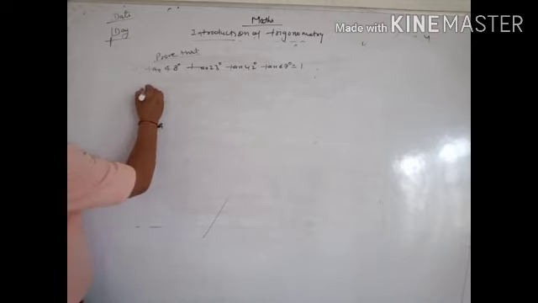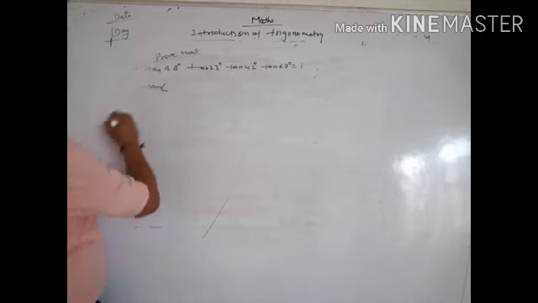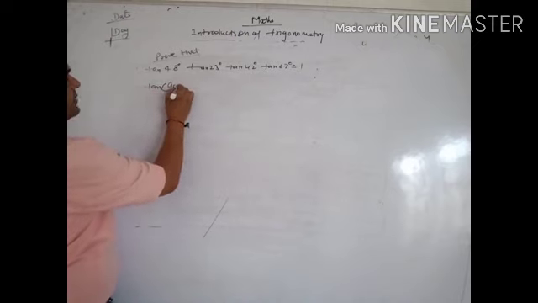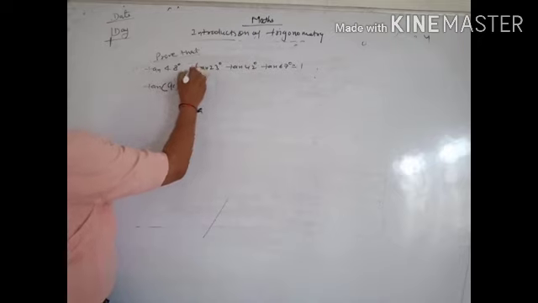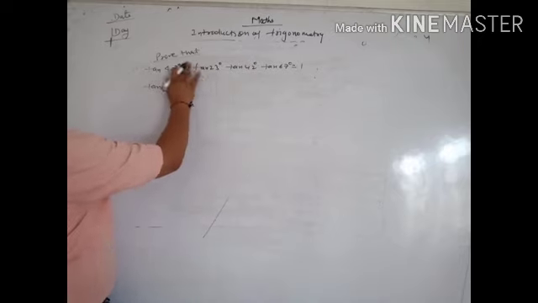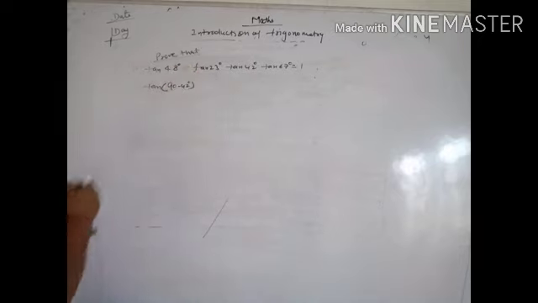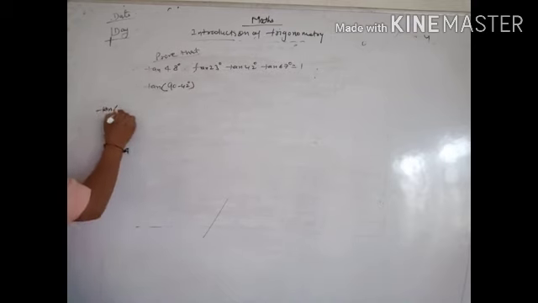Here we will change tan 42 degree to tan of 90 minus 48 degree, because 90 degree minus 42 degree equals 48 degree.